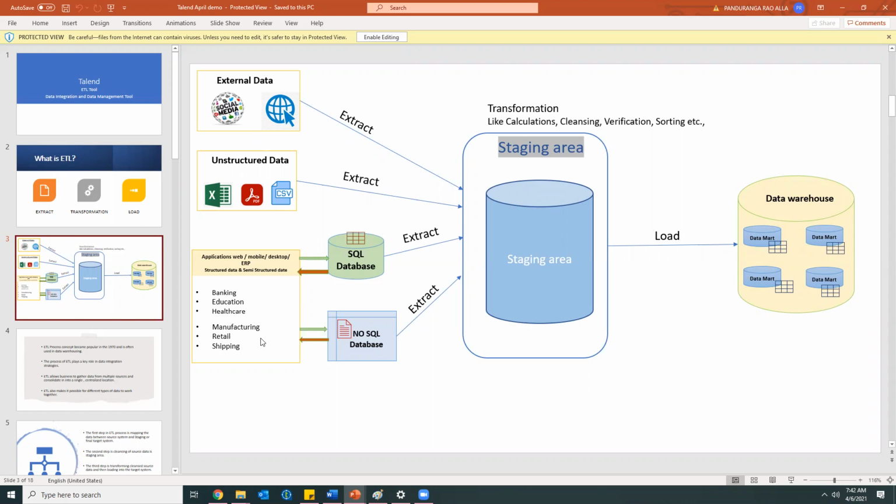Okay, so all these people will be using different databases in some cases, like some will be SQL databases and some will be NoSQL databases. SQL databases are called relational databases, where the data is organized in some format, in the form of metadata, and in that metadata we store the actual data. Okay, so let me explain each and everything in detail. For the time being, just try to remember the terminology.